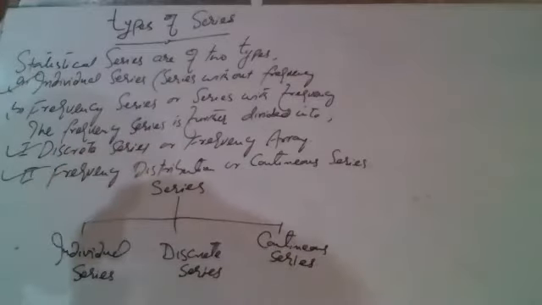Generally, if anybody asks you how many types of statistical series there are, statistical series are of three types: individual series, discrete series, and continuous series.